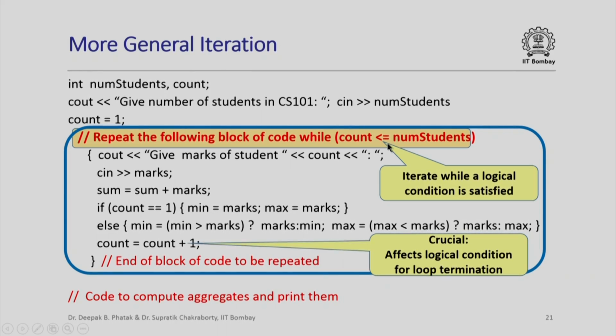So the point to note here is that instead of saying repeat the code 10 times, a predetermined number of times, I am saying repeat it as long as a logical condition is satisfied. In this case, count less than or equal to number of students. And this incrementing of the counter is now very important because it affects the logical condition for terminating the loop.